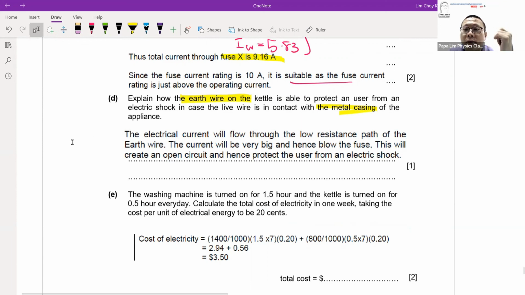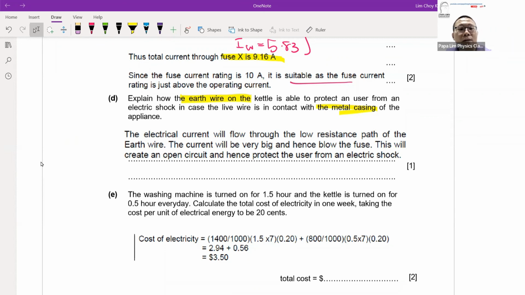This is a classic question when we talk about explaining the precautions. Explain how the fuse works, explain how the earth wire works, explain how the switches work, and even explain how double insulation works. So for all these 6 precautions, we have to know how they work, how they function, and most importantly, what the keywords tagged to them are.